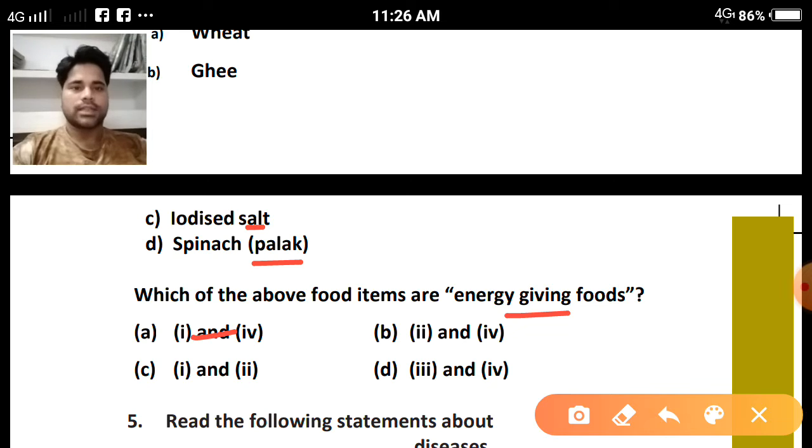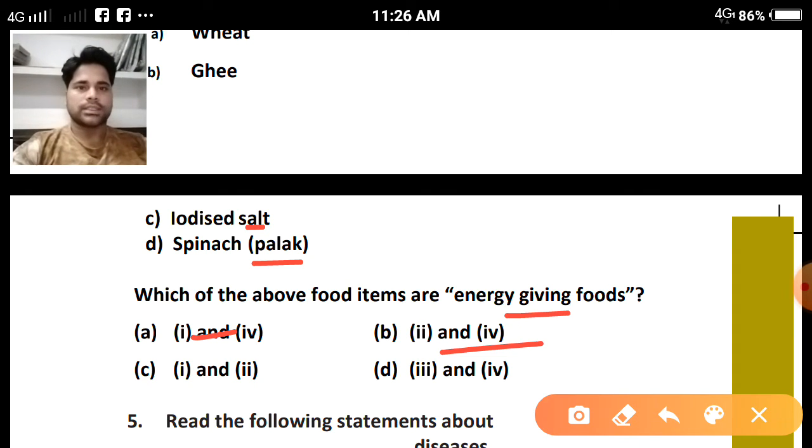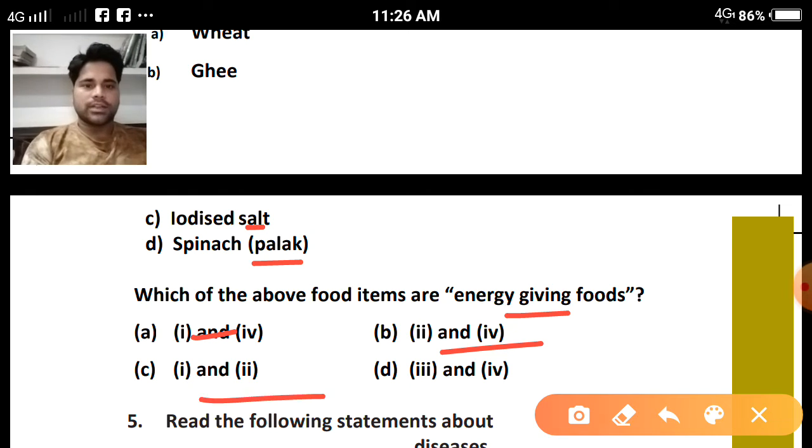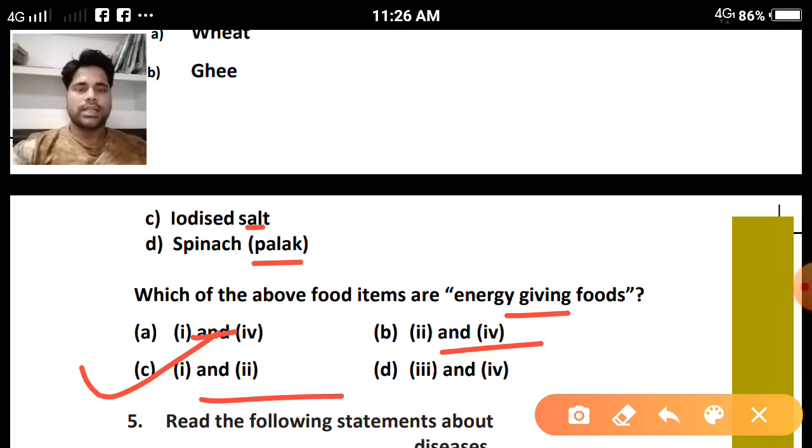First and fourth, wheat and spinach. This will not be correct, because there is no fat-rich food item here. Clear? Second and fourth, ghee and spinach. Spinach is a type of vegetable, so it will not be correct. Option C, first and second, wheat and ghee. Now option C will be correct, because ghee comes from animals and wheat comes from plants, and wheat is a carbohydrate food and ghee is a fat-rich food item. So that's why option C is correct. Clear?